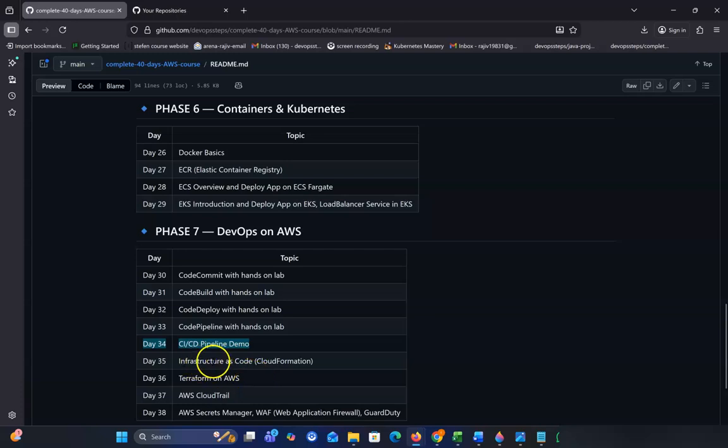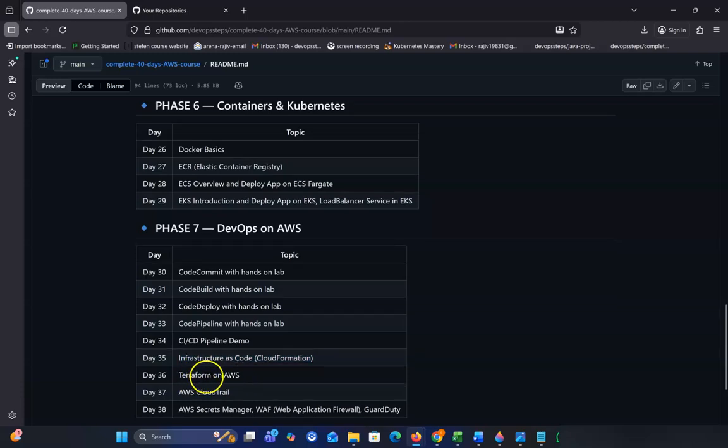Day 35 we'll talk about infrastructure as code. We already know what infrastructure as code is. When we need infrastructure in AWS, GCP, or any cloud, we can write code and our infrastructure will be created by the instructions of that code. In AWS, this is CloudFormation. And day 36 is Terraform. This is another infrastructure as code tool, but Terraform works across all clouds, like AWS, GCP, and Azure.